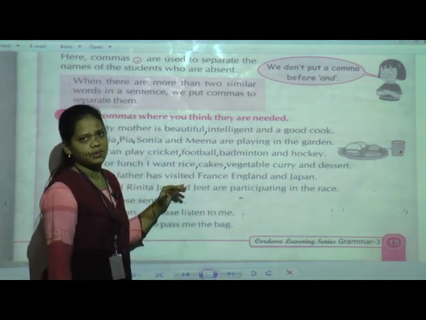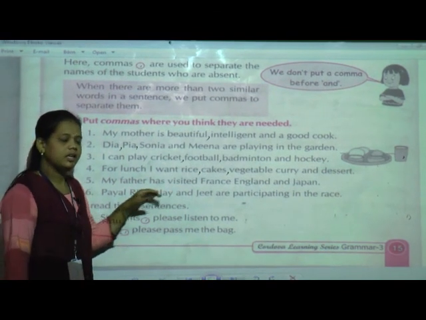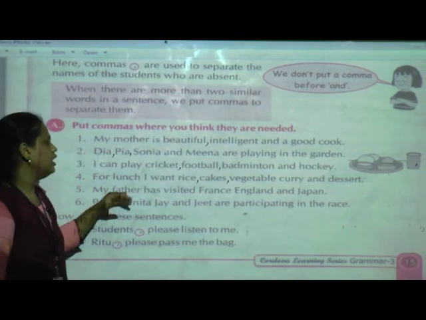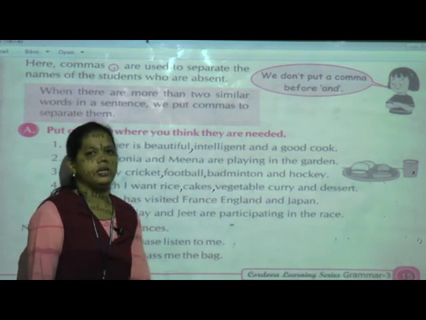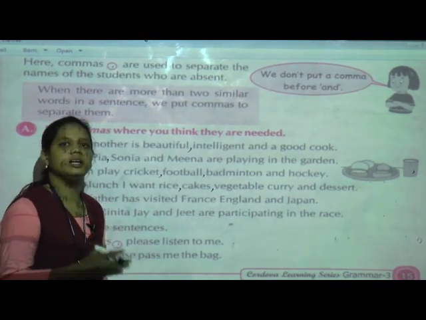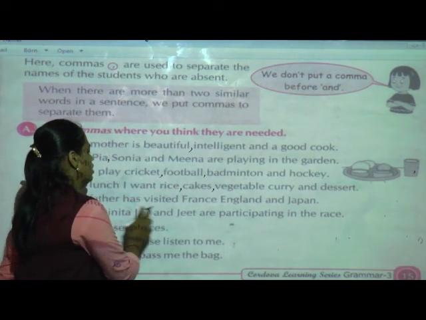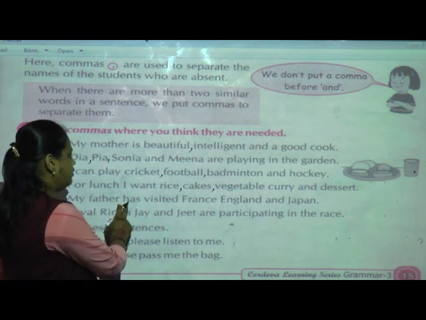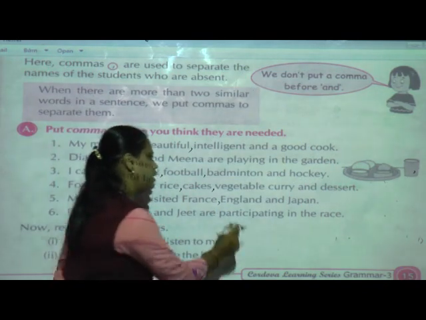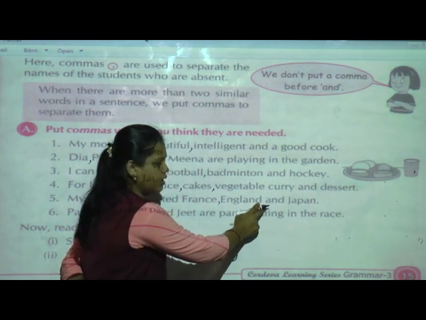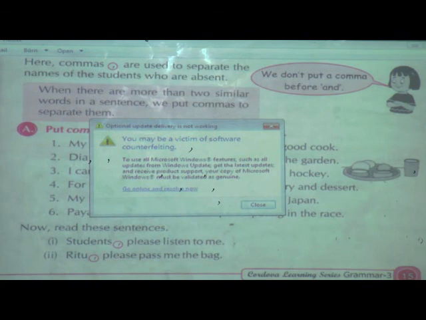Okay. Now fifth one, my father has visited France, England and Japan. See here, the countries' names are given. Now here it says that my father visited, and you can see where he has visited: France, England and Japan. So when we have to separate the countries' names, what do we have to do? We have to give the comma. See here, where? My father has visited France, comma, England. Do we have to give a comma here? No. Why? Because "and" is given. Then Japan.